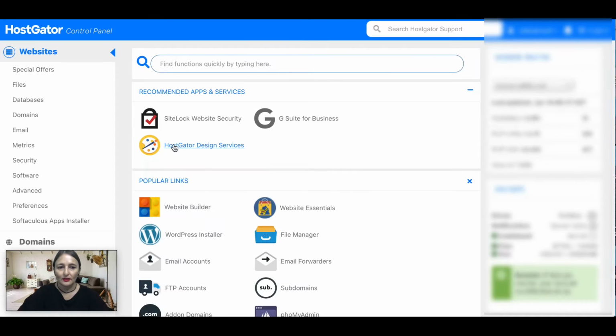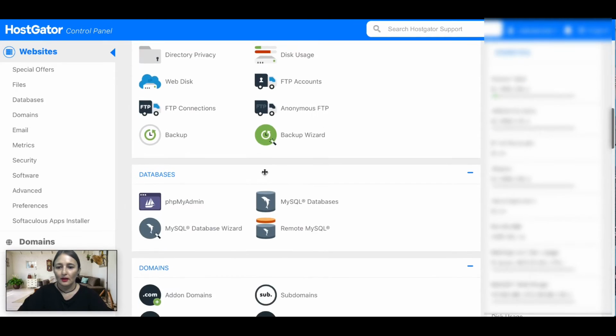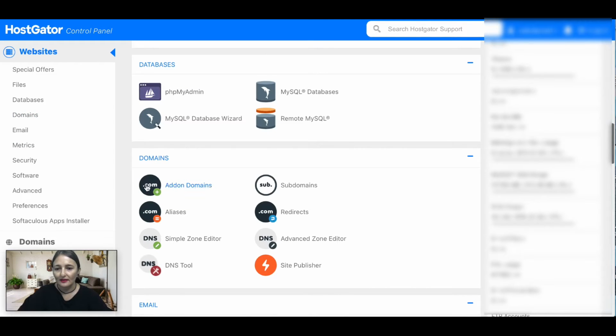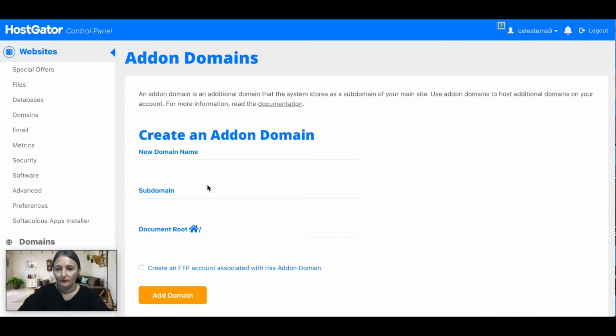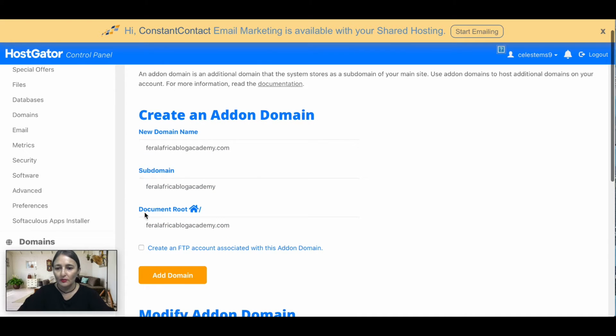Once that's loaded, scroll down until you find domains, where it says add-on domains, and click on that. Go and copy the domain name that you've registered, click on new domain name, and copy it over there. It should look something like that. Then just click outside the box, and you'll see that it auto populates the subdomain and the document root. Then all you're going to do is click add domain.